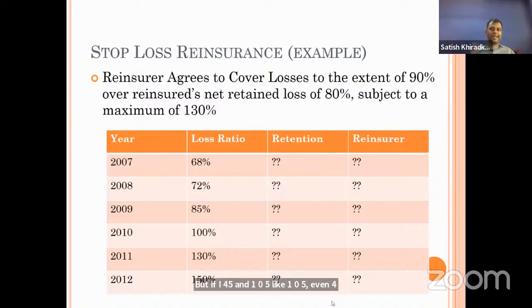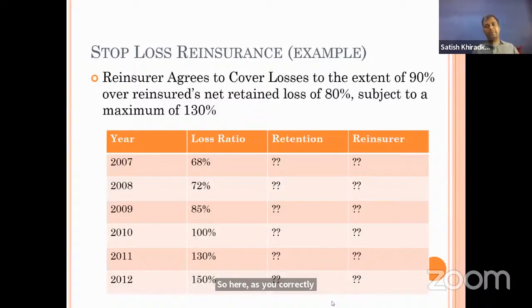Because the maximum limit is 130%, so only up to 50% losses, from 80 to 130. So the maximum they can pay is 45% only, because 50% is the limit and 90% of that is 45. So they will not pay more than 45%. So here, as you correctly said, 105 and 45.